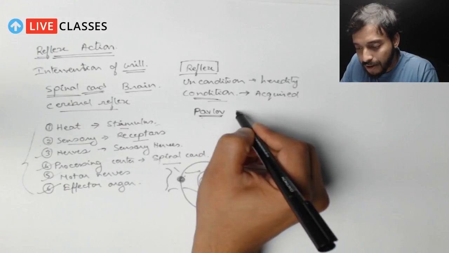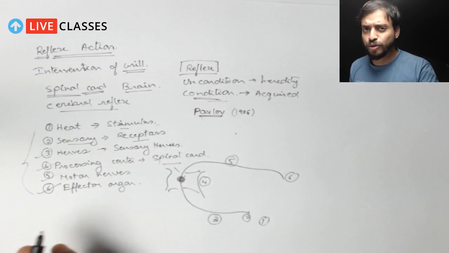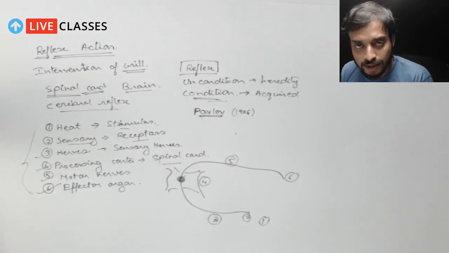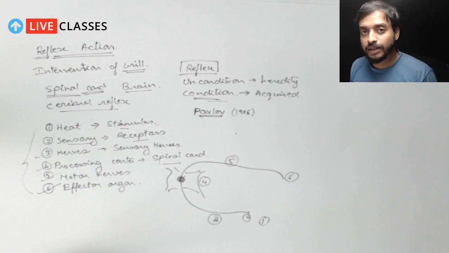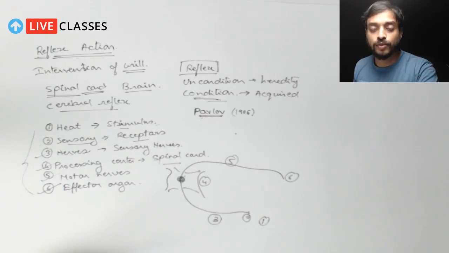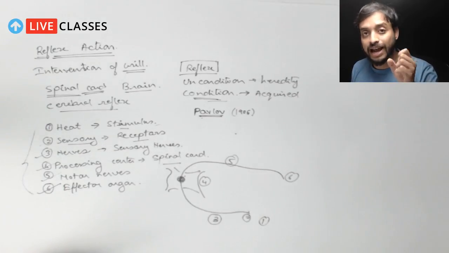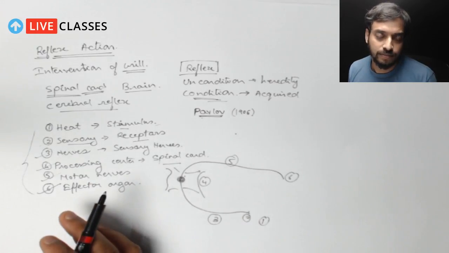In about 1906, he conducted an experiment. I'm sure you must have heard about it in some stories. He had a pet dog. Every time he gave that dog its food, he rang a bell first, and after that he gave the food. He continuously did this for many days.